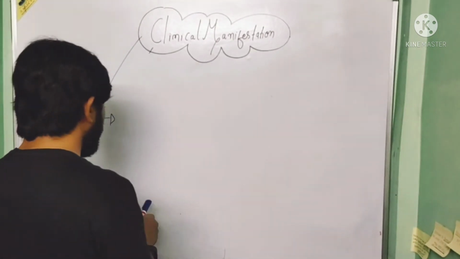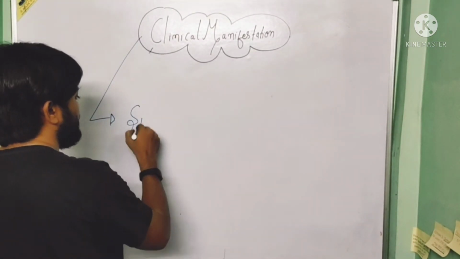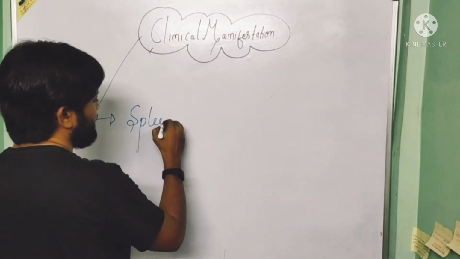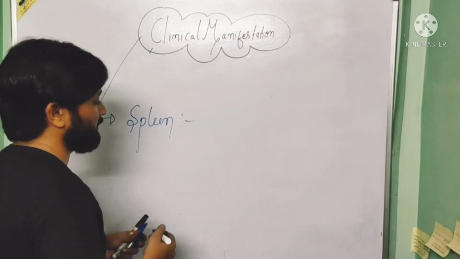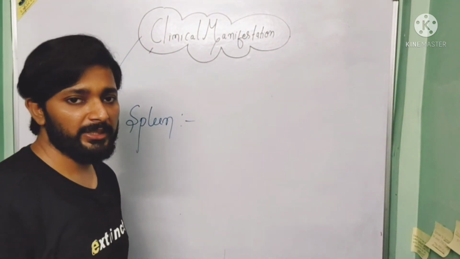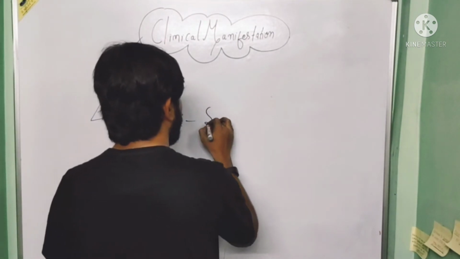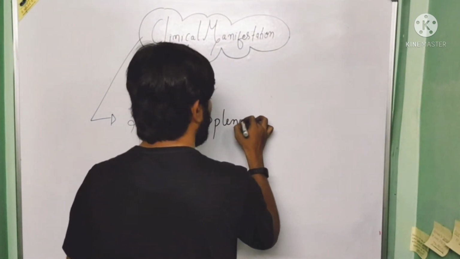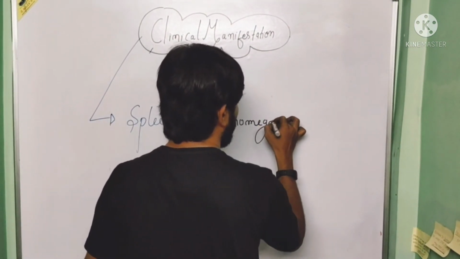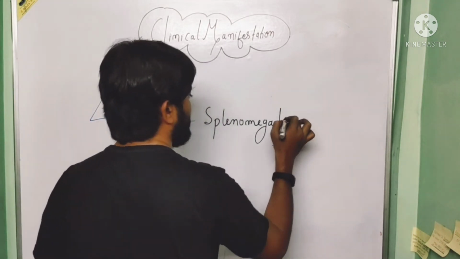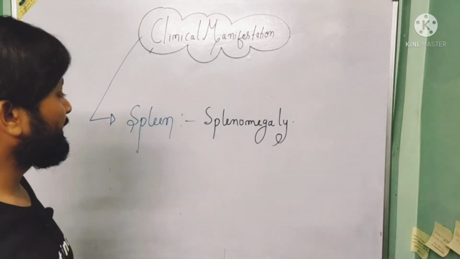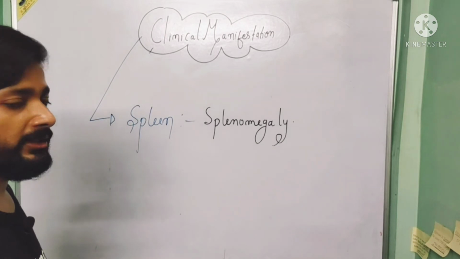Clinical manifestation associated with the spleen. There is a single clinical manifestation associated with the spleen, that is splenomegaly. So this is the single clinical manifestation which is associated with the spleen.